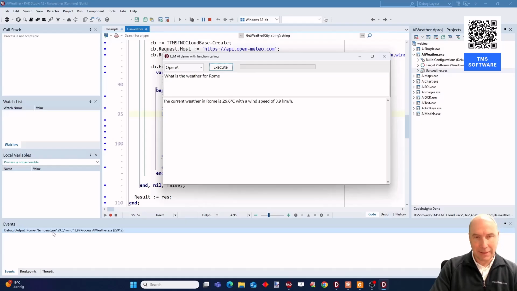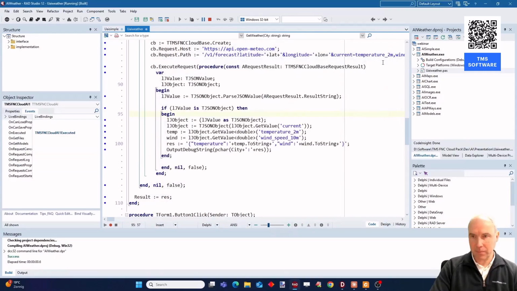You can see the JSON here, and you can see that OpenAI was smart enough to extract this information from the JSON and return us this response in a nicely readable textual way, so an easily human readable way. And we can of course do the same with other LLMs.